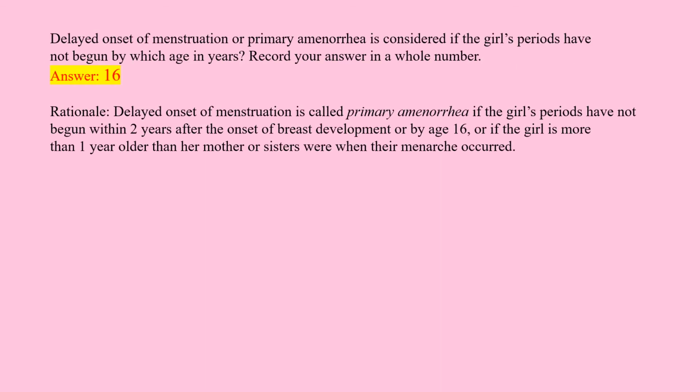Answer: 16. Rationale: Delayed onset of menstruation is called primary amenorrhea if the girl's periods have not begun within 2 years after the onset of breast development or by age 16, or if the girl is more than 1 year older than her mother or sisters were when their menarche occurred.